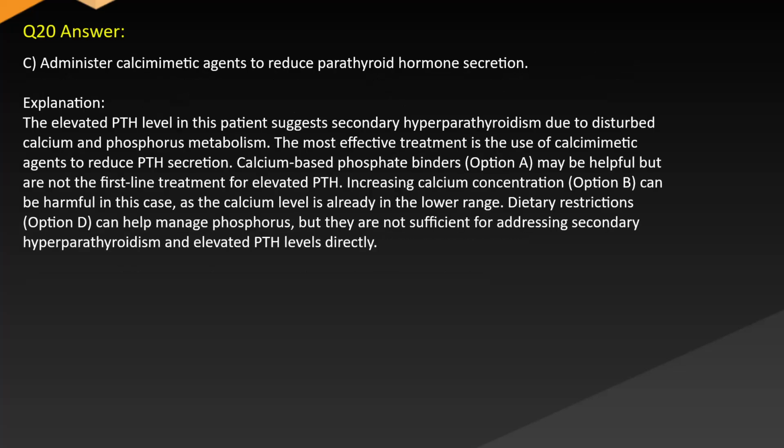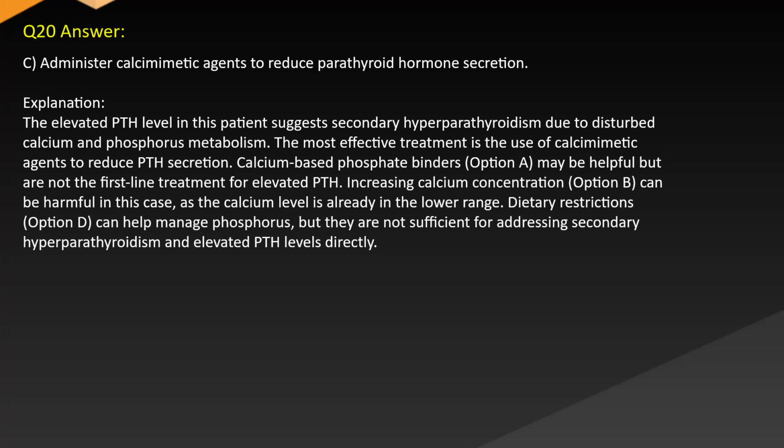Answer: C. Administer calcimimetic agents to reduce parathyroid hormone secretion. Explanation: the elevated PTH level in this patient suggests secondary hyperparathyroidism due to disturbed calcium and phosphorus metabolism. The most effective treatment is the use of calcimimetic agents to reduce PTH secretion.